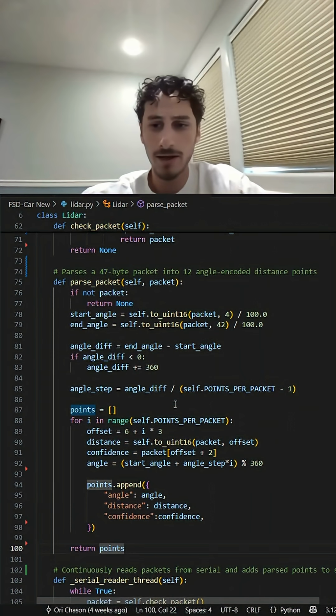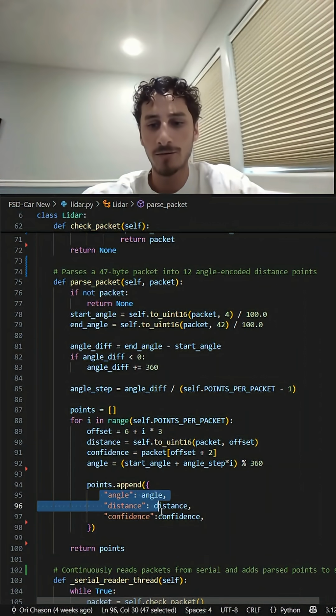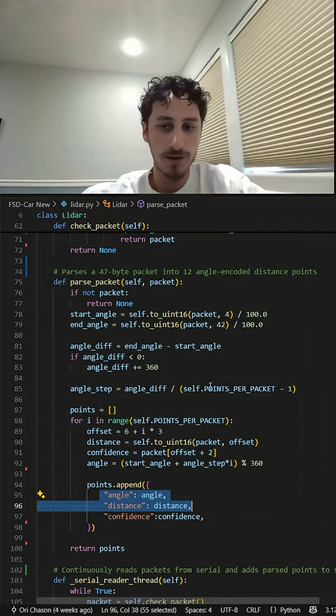It's not too complicated, but it does make our job a lot easier later on when we need to drive autonomously, to drive based off this angle and distance instead of those raw values I was showing earlier.